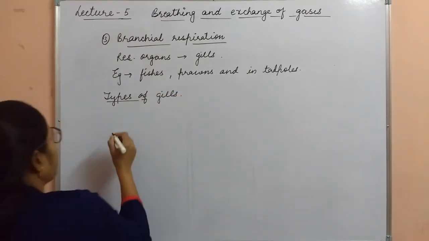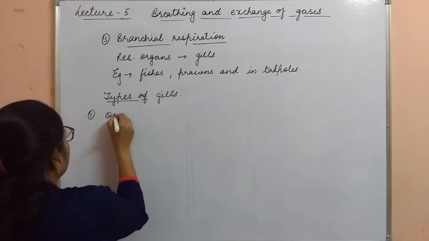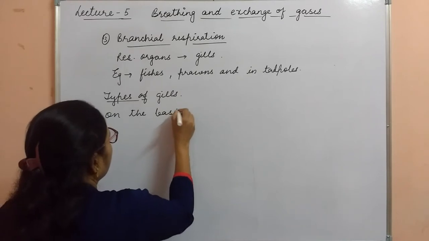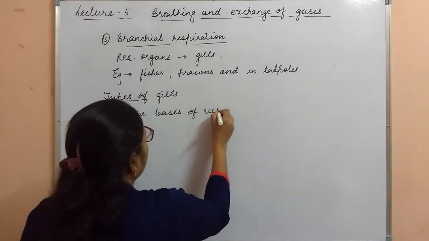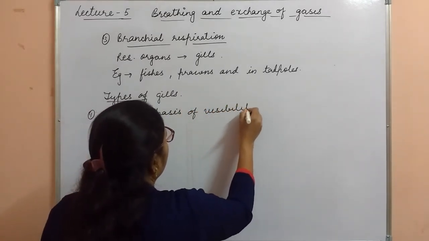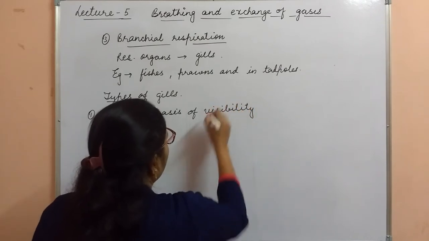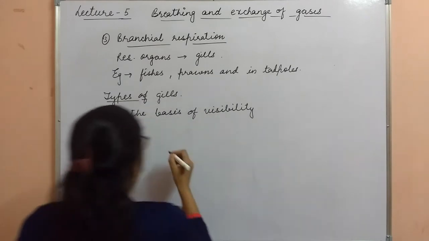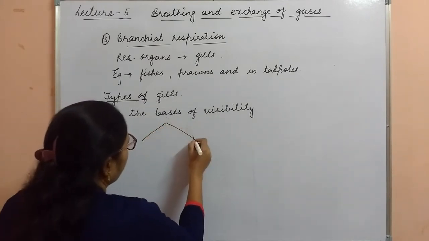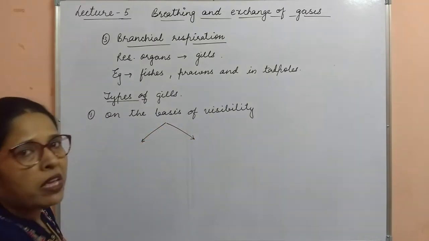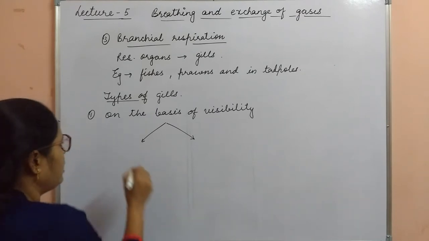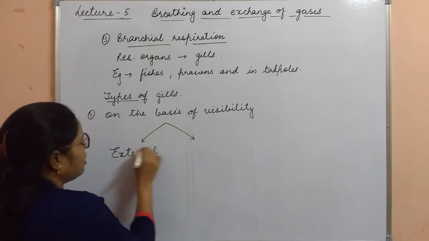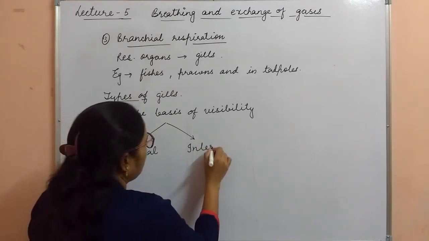First, on the basis of visibility, the gills are basically of two types, that is external gills and internal gills.